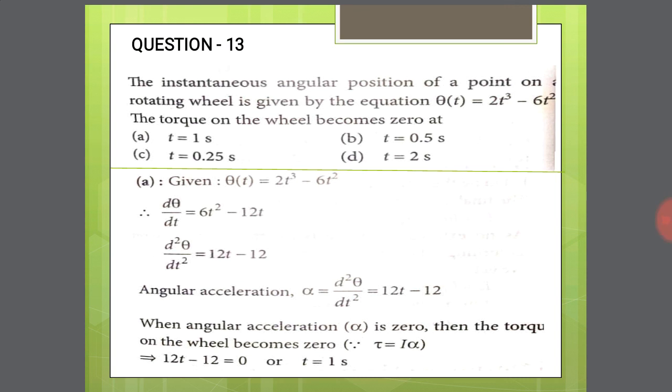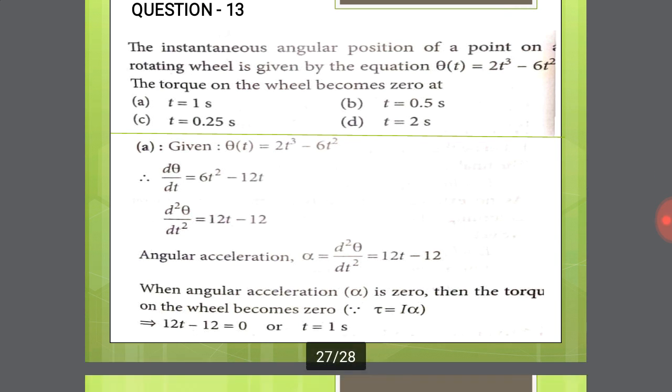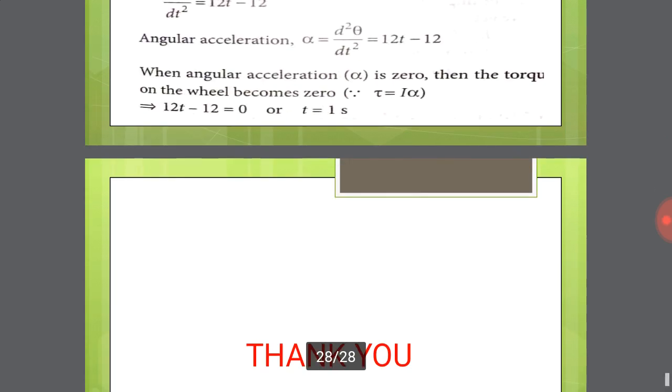d square theta by dt square: the differentiation of 6t square is 12t, and the differentiation of 12t is 12. So we have to calculate the angular acceleration. Angular acceleration alpha is equal to d square theta by dt square, that is 12t minus 12. Torque is zero when alpha is zero, so we calculate t: t is equal to 12 divided by 12, which cancels, so t is equal to 1 second. The right answer is option A, 1 second. Okay, thank you.